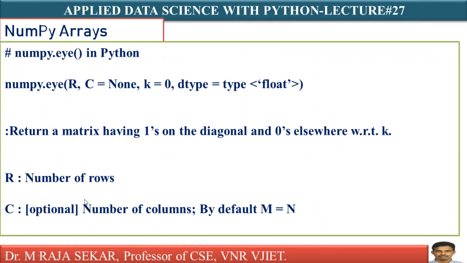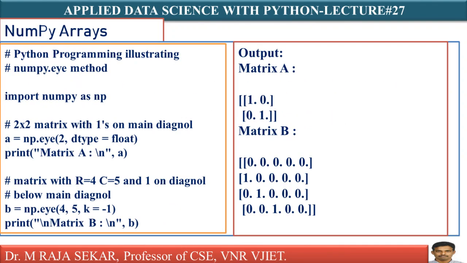numpy.eye takes arguments R, the number of rows, and C, the number of columns. C is optional; if you are not mentioning the number of columns, the number of columns will be equal to the number of rows. Anyway, let me explain this one with a simple example. After discussing this example, just go through that syntax and you can understand.